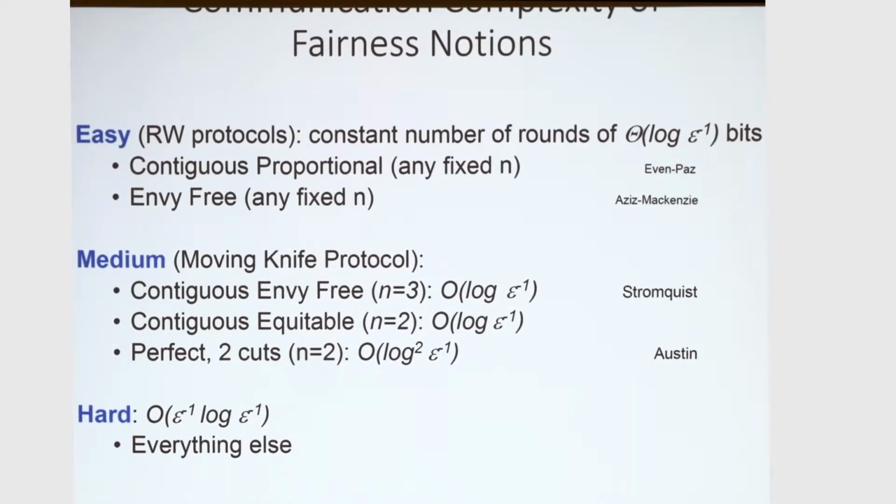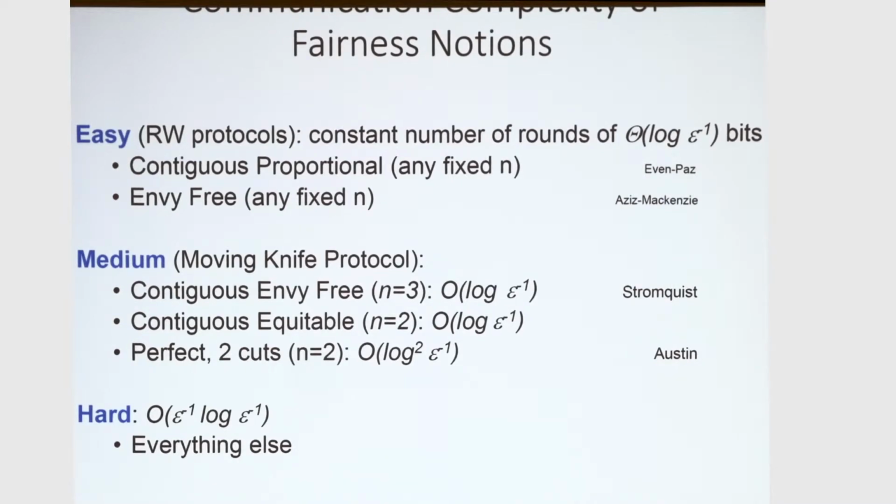The easy ones will be those fairness notions that correspond to discrete protocols, in the Robertson-Webb query model, that can be solved with a constant number of rounds of log of 1 over epsilon bits. Examples of such protocols are for computing contiguous proportional allocations, for any number of players, where the number is, however, fixed. And then free allocations, but with possibly disconnected pieces, also for any number of players.